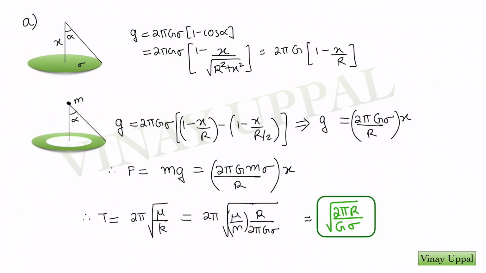So for part A, we will require the gravitational field due to a disk. Now, if you have studied electrostatics, then this result should be familiar, that by a disk, the electric field is given by sigma by 2 epsilon naught into 1 minus cos alpha. This should be very familiar if you've done a basic study of electrostatics. Here alpha is the half angle subtended by the disk at any point on the axis of the disk, and sigma is the surface charge density.